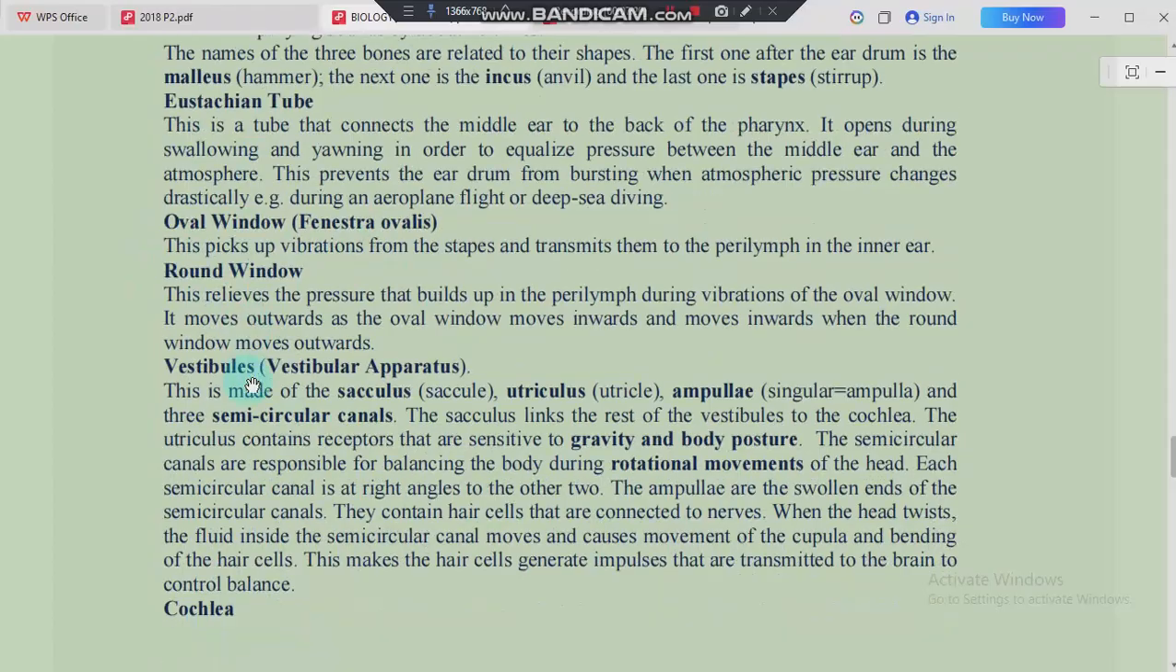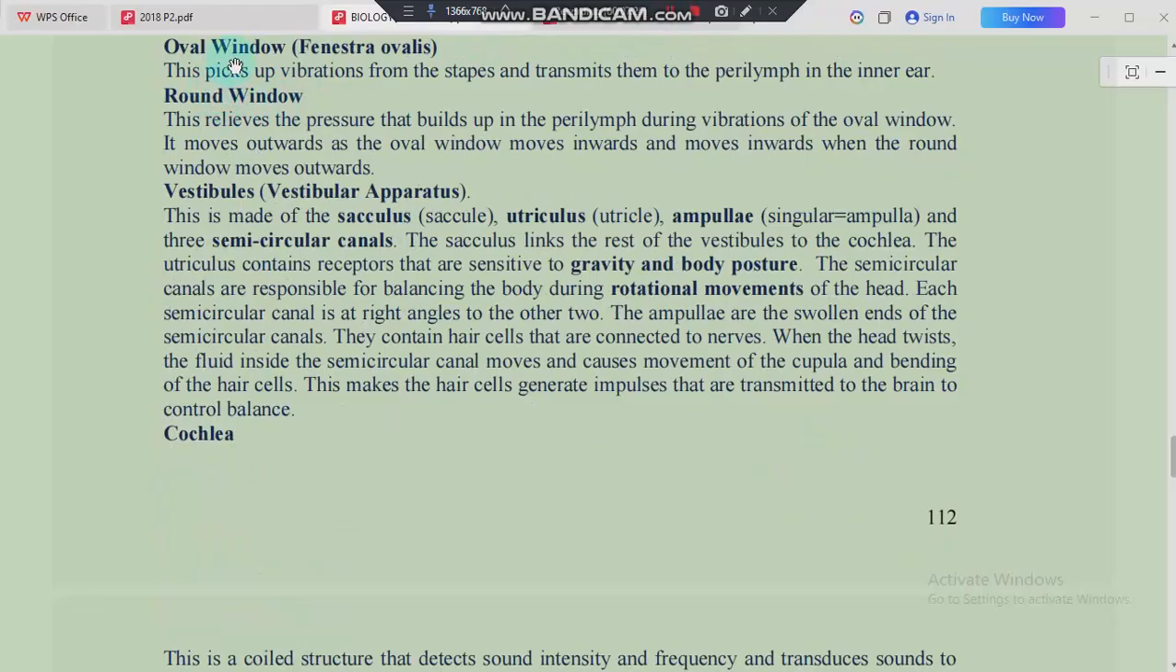Then we finally move on to the oval window, which is known as the fenestra ovalis. This one picks up the vibrations from the stapes, which we said is the stirrup, and transmits them to the perilymph in the inner ear. And then we have the round window. The round window helps to relieve the pressure that builds up in the perilymph during vibrations of the oval window. So it moves outwards as the oval window moves inwards, and it moves inwards when the oval window moves outwards. Now we are hearing a lot of windows here.